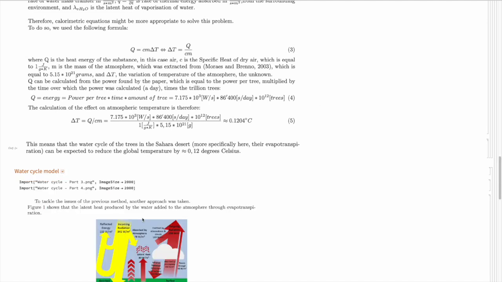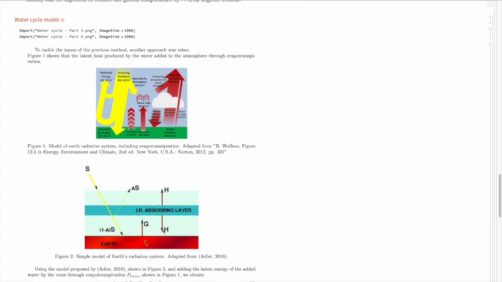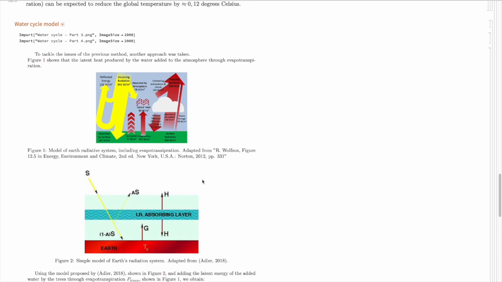This model is based on these two papers and these two main figures. Figure 2 here shows a simplified model of Earth's radiation system. You can see here the incoming solar radiation. G here represents the radiation emitted by the Earth, considered as a black body to simplify calculations, of course, and then the result of an infrared absorbing layer from which a fraction is sent back to the surface, called h. To do this model, we then added the effect of trees.